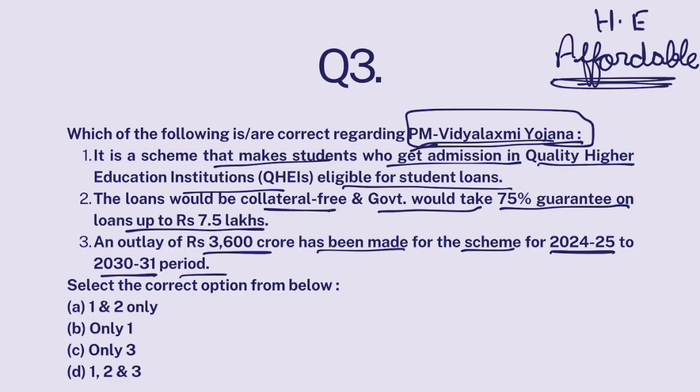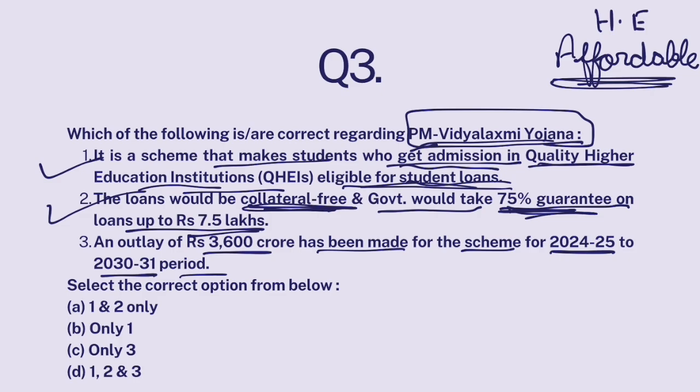So it is a scheme that makes students who get admission to quality higher education institutions eligible for student loans. Now, these student loans would also be affordable. Why? First of all, they are collateral free. That means no collateral should be put forward to avail these loans. Plus, to assure the banks, government would take 75% of loan guarantee. That 75% of the bank's money would be returned on loans up to 7.5 lakhs. This part is correct.